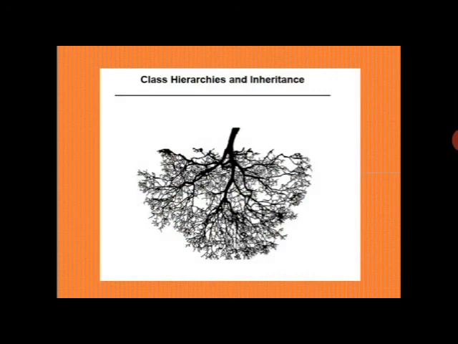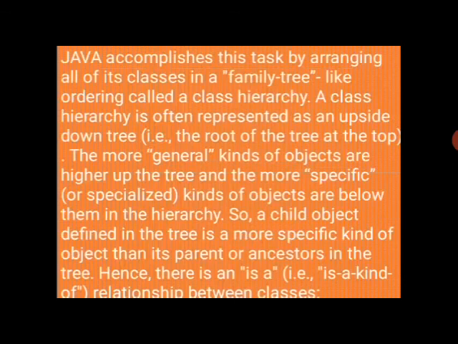Next, what is a class hierarchy? Java accomplishes this task by arranging all its classes in a family tree, like ordering, called a class hierarchy. A class hierarchy is often represented as an upside down tree, meaning the root of the tree is at the top.